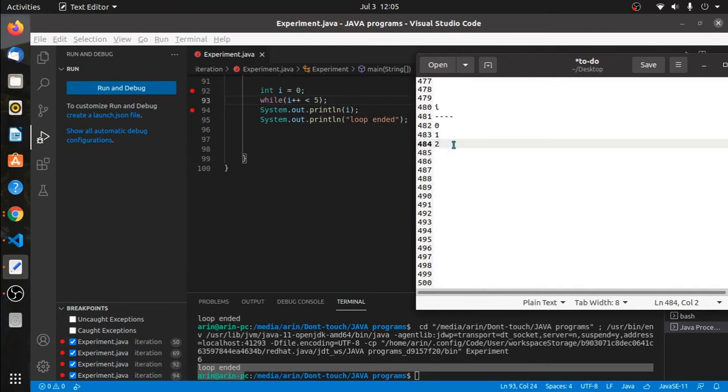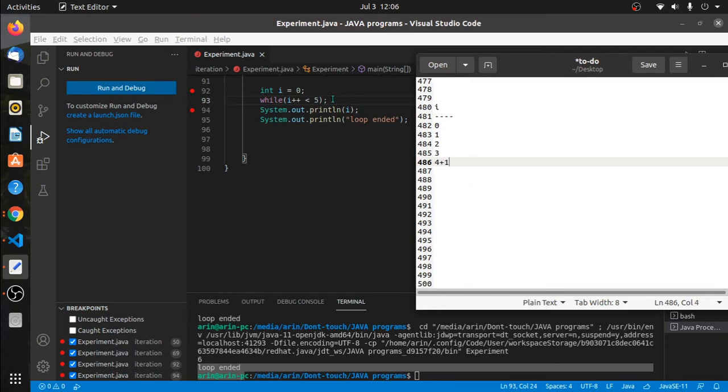There will be a plus 1 pending in the memory, so 2 will become 3. Again 3 less than 5, it's true. There will be a plus 1 pending in the memory. Computer will evaluate this one, and the value of I will become 4. 4 less than 5, it is true.